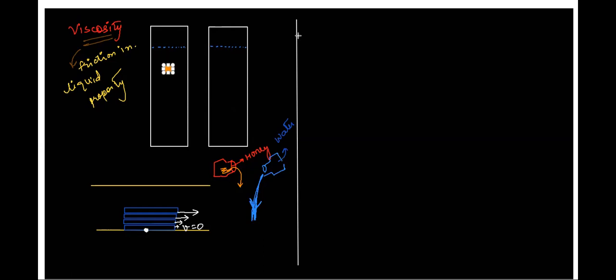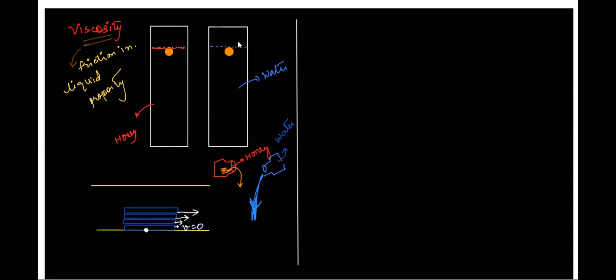Let's say I leave a ball in both the liquids at the surface. One liquid is honey, this is honey, whereas the next one is water. In which one of them should the ball reach the bottom of the vessel faster? The water. Absolutely, because water has lesser resistance between its layers, right?